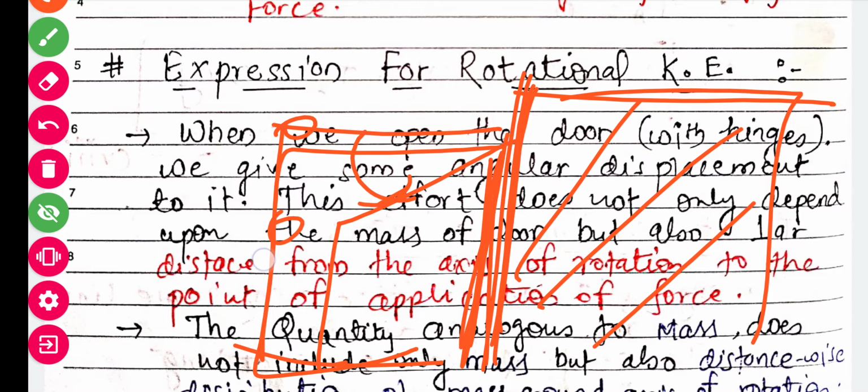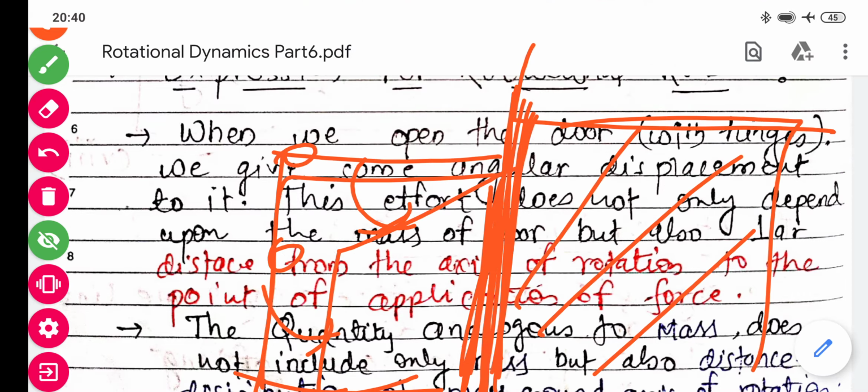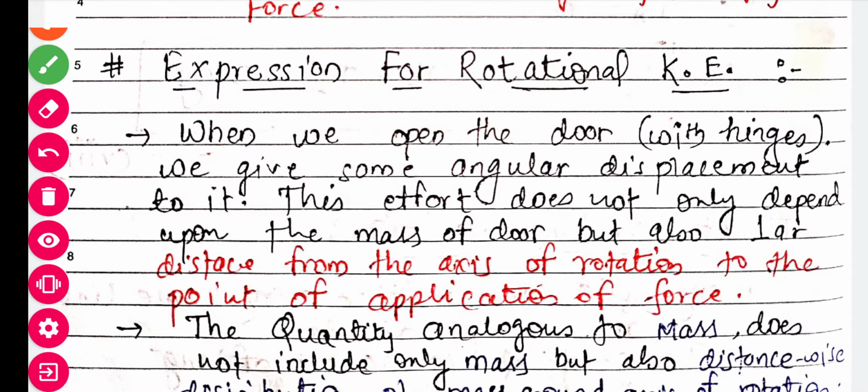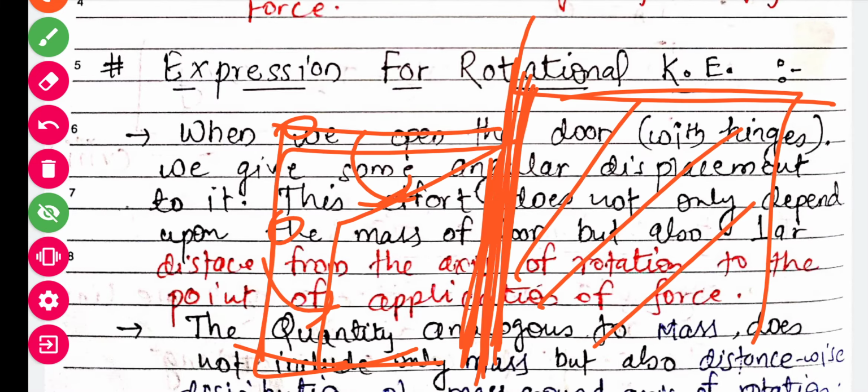So basically, this line will be called the axis of rotation. This is the point of application of force. This line is the perpendicular distance from this axis of rotation. So this is written here.